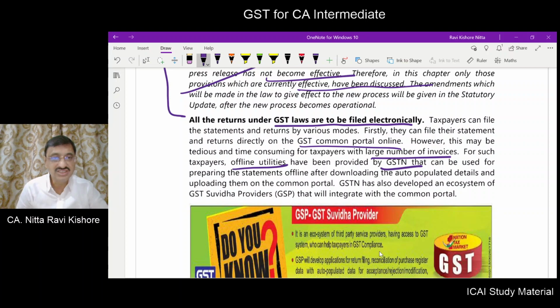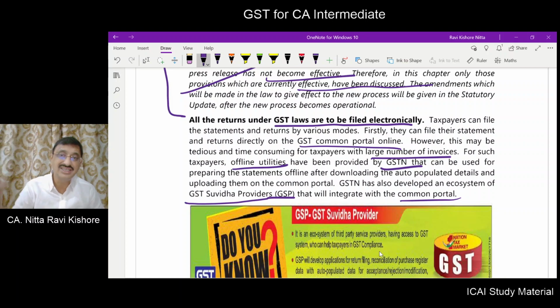Also, there are GST Suvidha providers who will prepare the software and integrate it with the common portal. Let us say you have Tally, or you have SAP. Because you have entered all the invoices in your Tally, the information is already lying in your Tally, but it has to be uploaded to the GST portal.